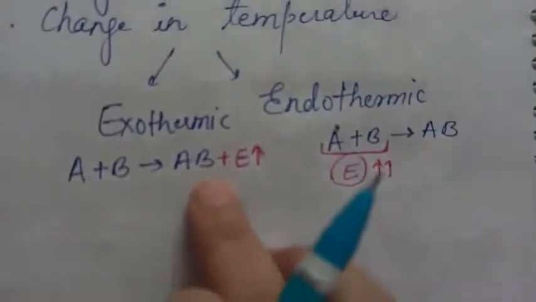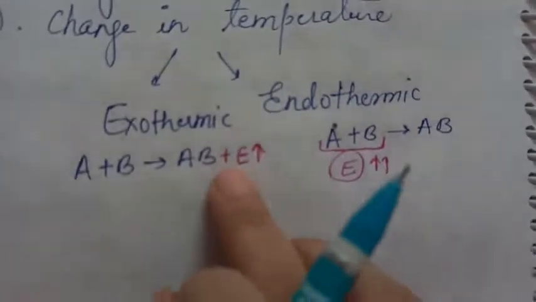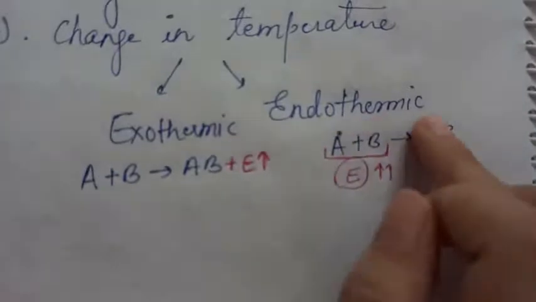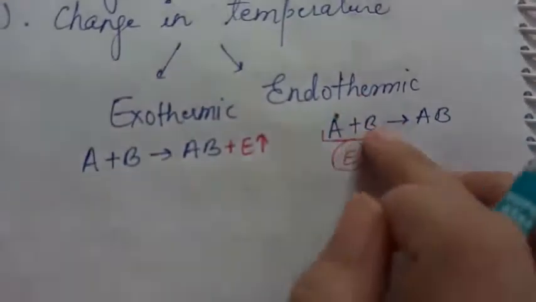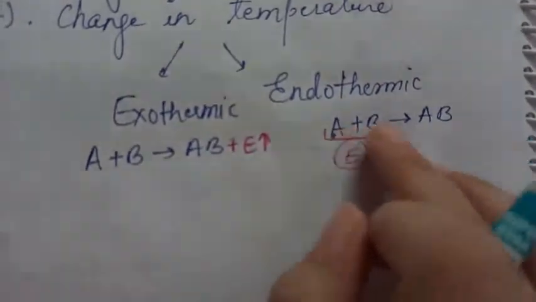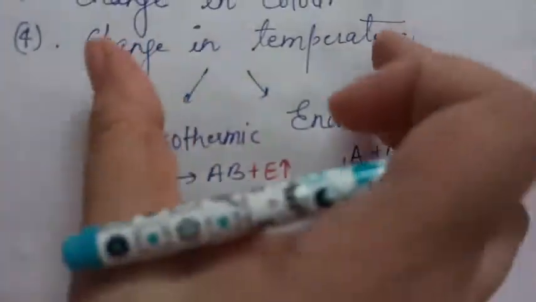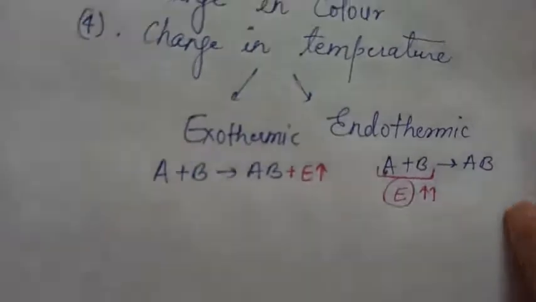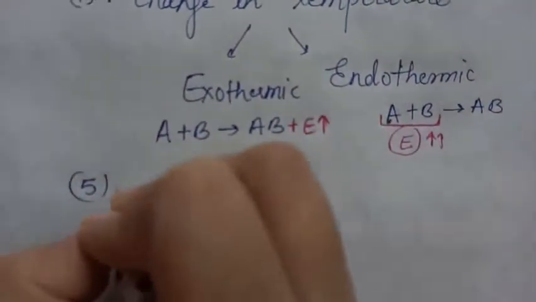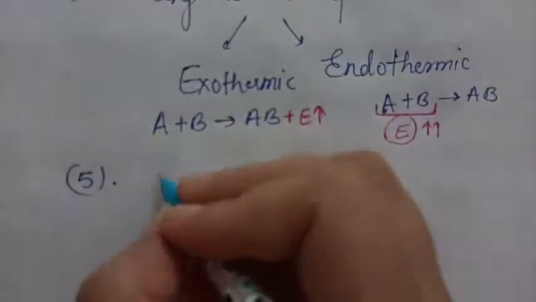So exothermic reactions are the reactions which proceed with the release of energy in the form of heat. Endothermic reactions are the reactions in which the reactants are supposed to be heated or given energy so that the reaction can happen. So this is how you can classify the reactions based on the change in temperature. Then comes the fifth and the last point, change in state.